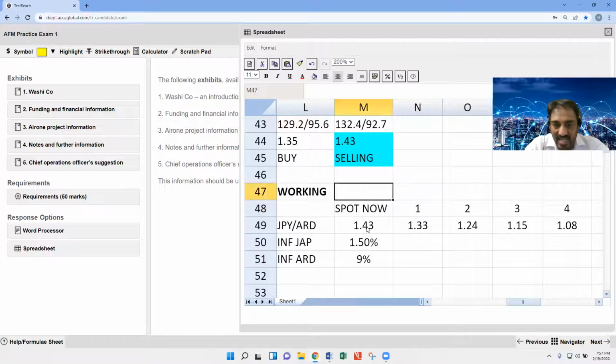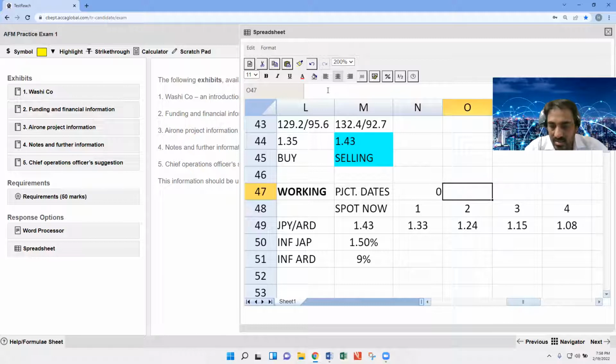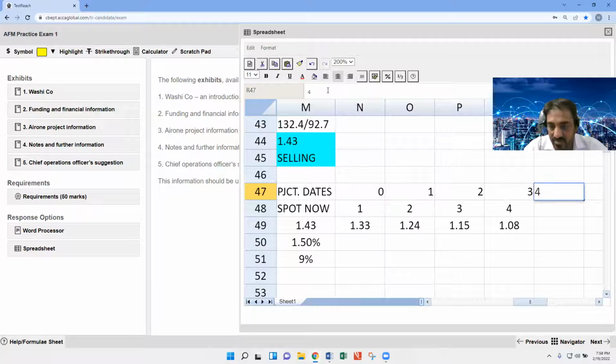But the point is that the project dates, that is year 0, year 1, year 2, year 3, and year 4.